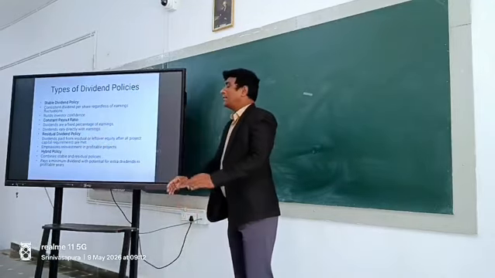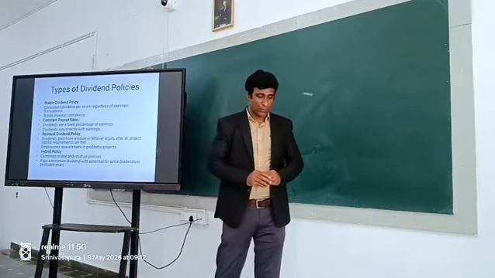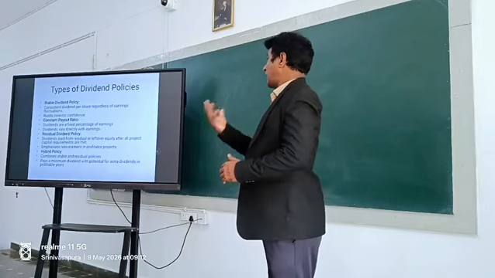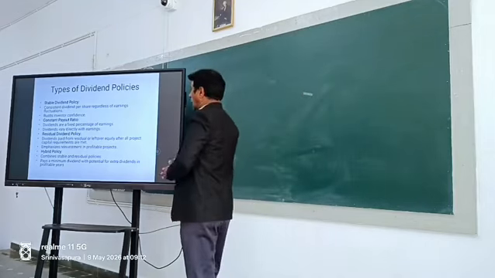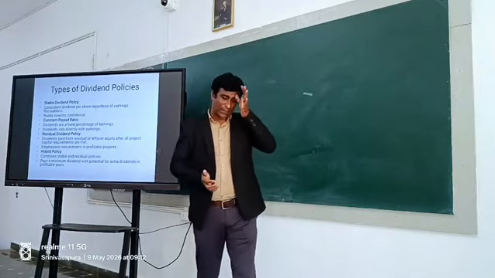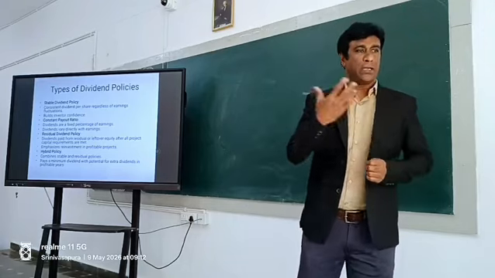The second thing is that the company has its future expansion program. It has to invest into a new project, or open another branch or sister concern, or invest into plant and machinery.